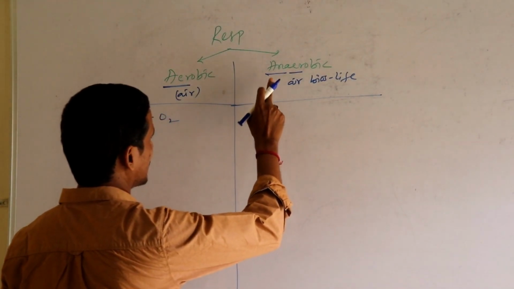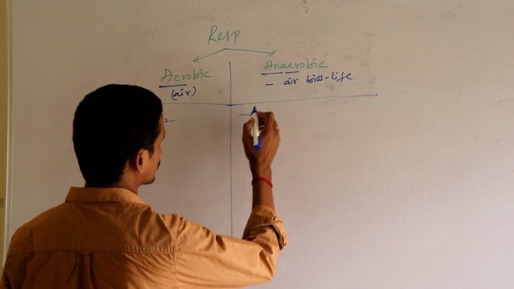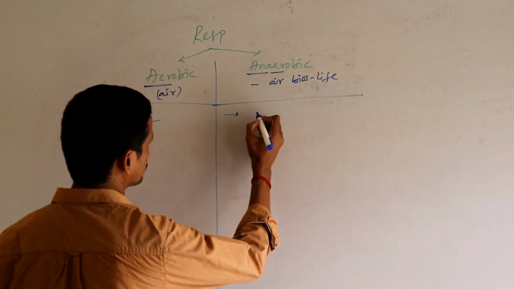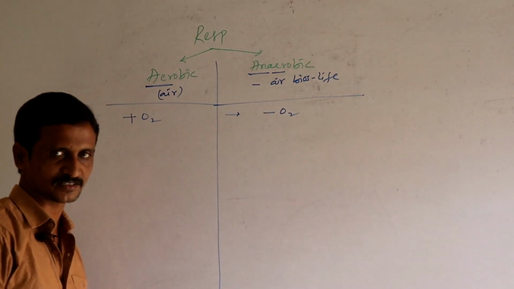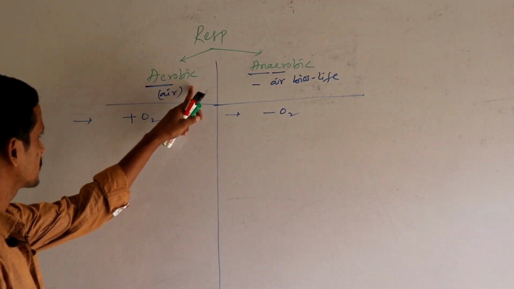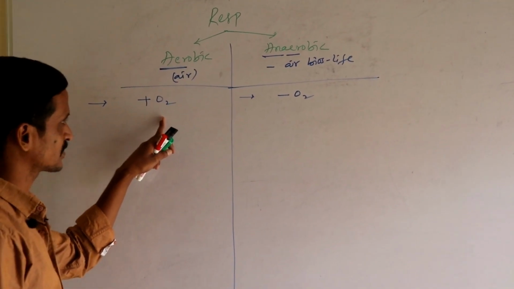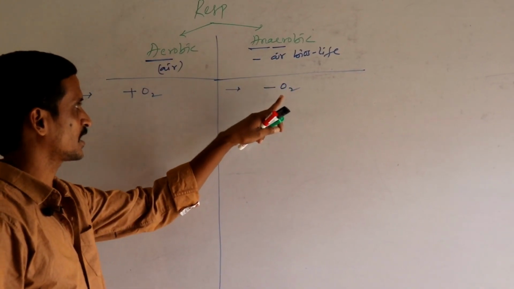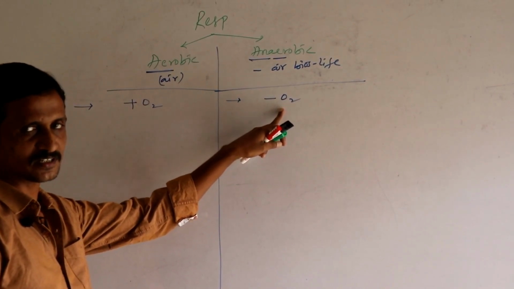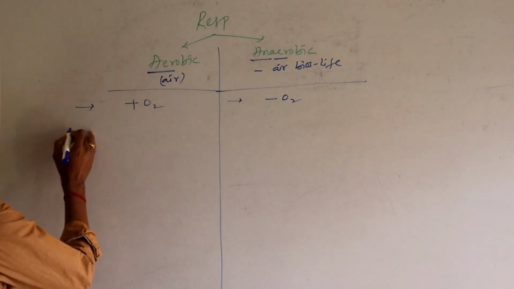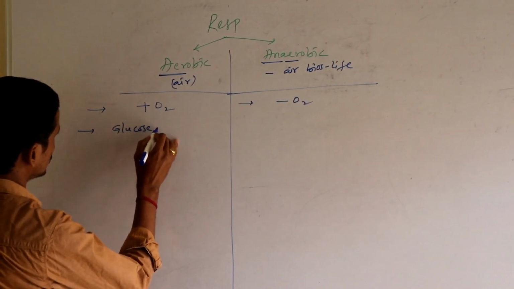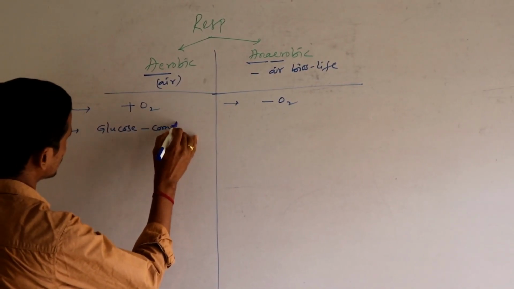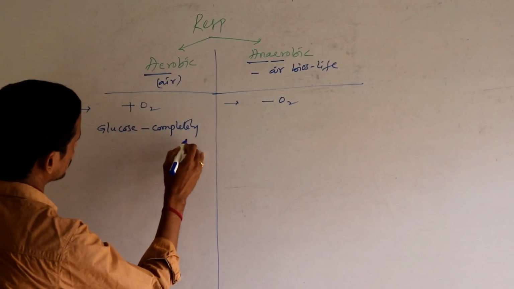Anaerobic respiration: an means absent here, so absence of air. It proceeds in the absence of oxygen. So aerobic respiration occurs in the presence of oxygen, and anaerobic respiration occurs in the absence of oxygen. In aerobic respiration, glucose is completely oxidized.